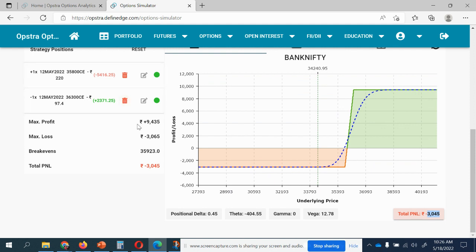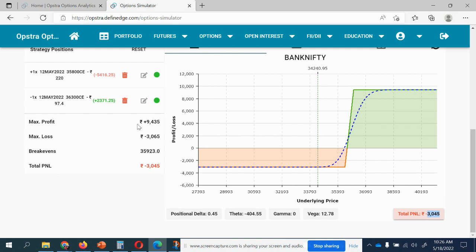See, there are n number of adjustments, friends. Believe me, I'll just come up with many more adjustments. Adjustments are not static, right? Adjustments should be very dynamic. Do not apply the same adjustments to all market conditions. It all depends on your view. It all depends on the current market condition. It all depends on what FIIs are doing. It all depends on where you see the open interest getting accumulated.